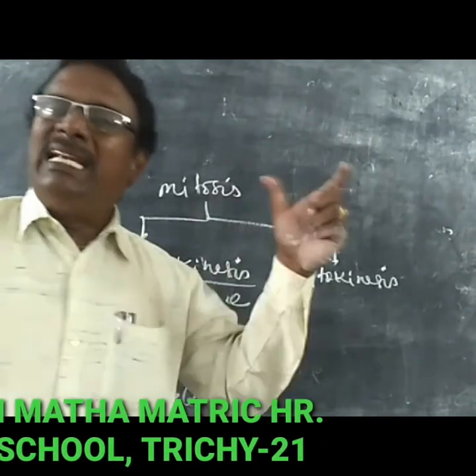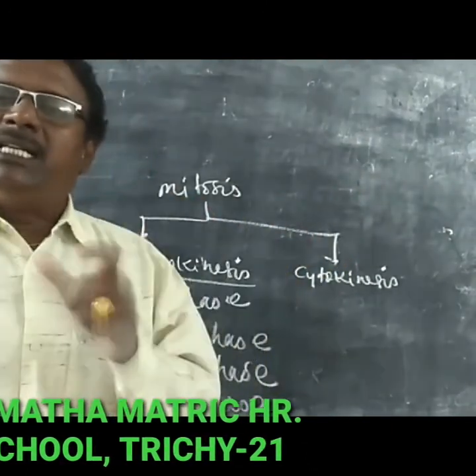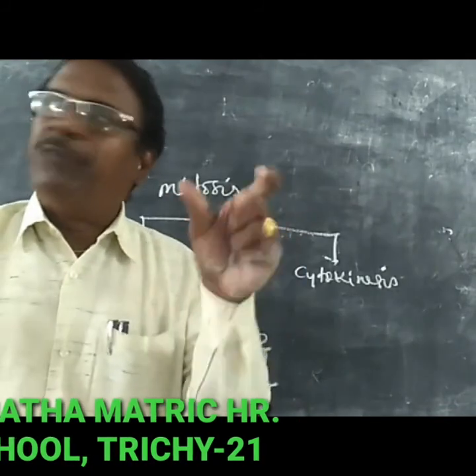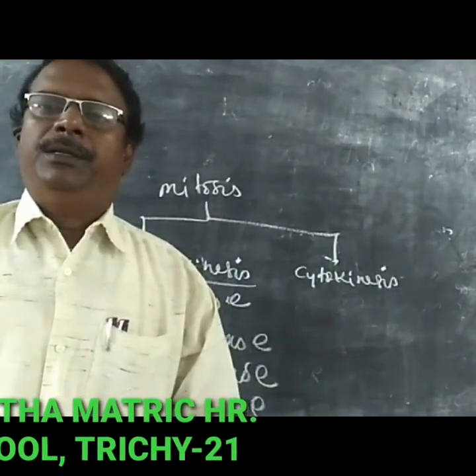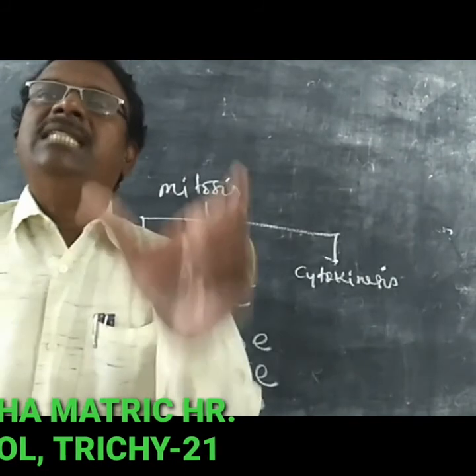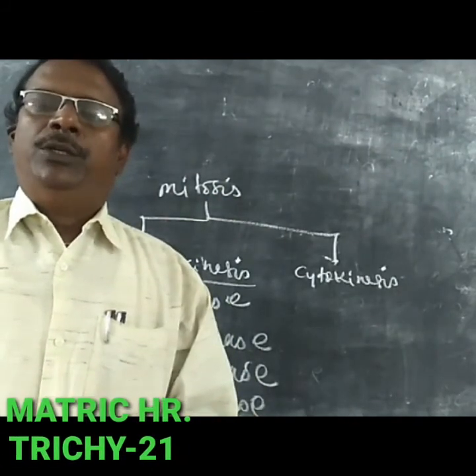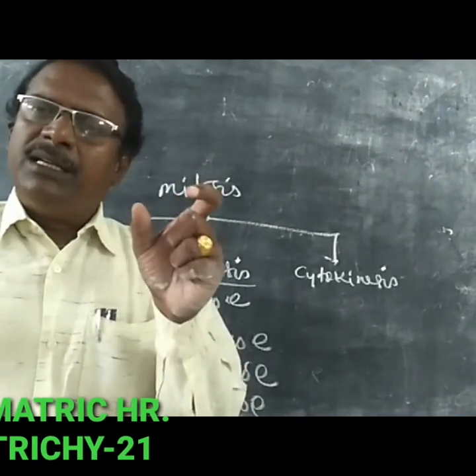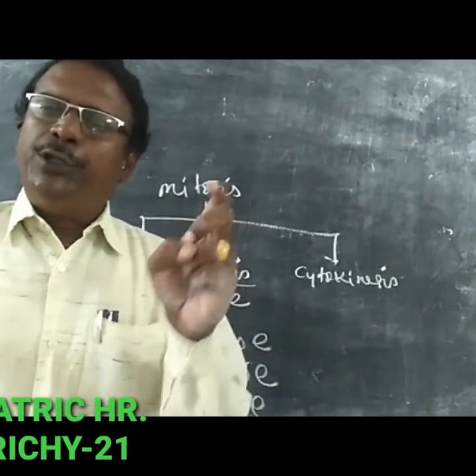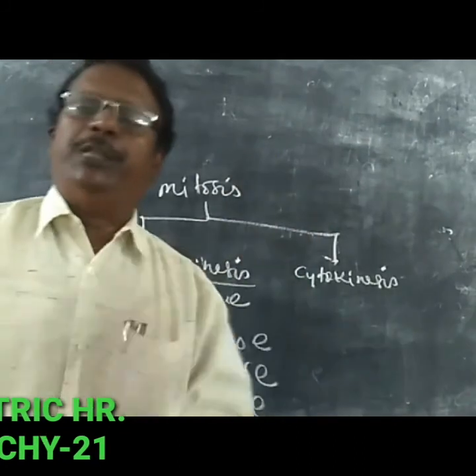The parental cell as well as the daughter cells have an equal number of chromosomes. So this is called somatic cell division. One cell is divided mitotically, producing two cells.